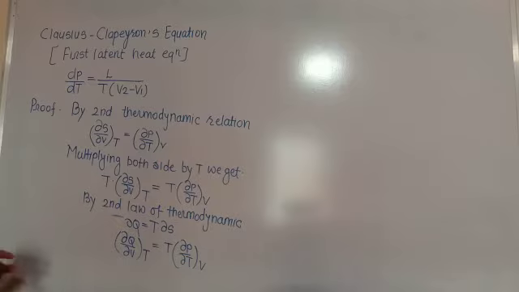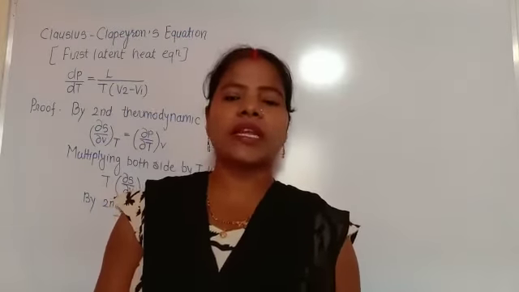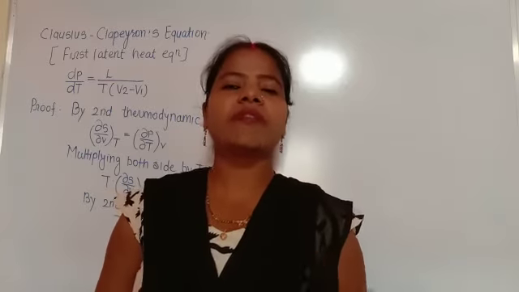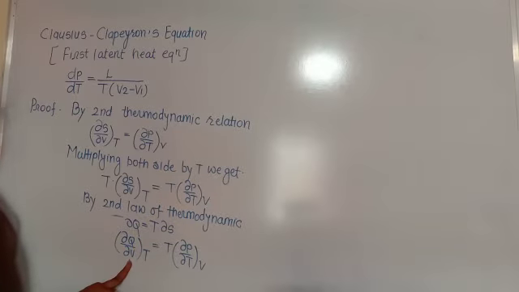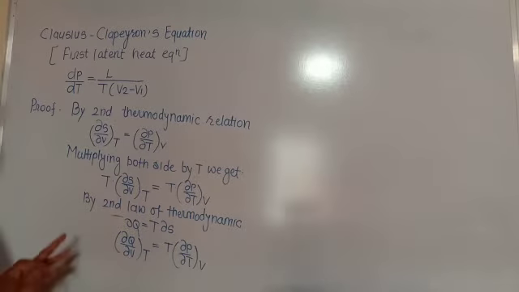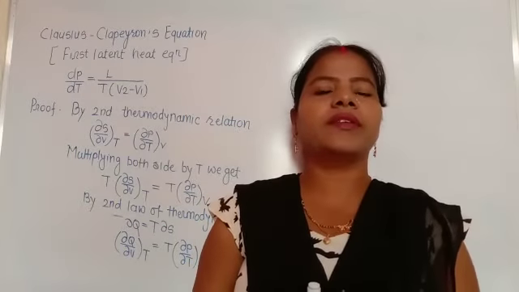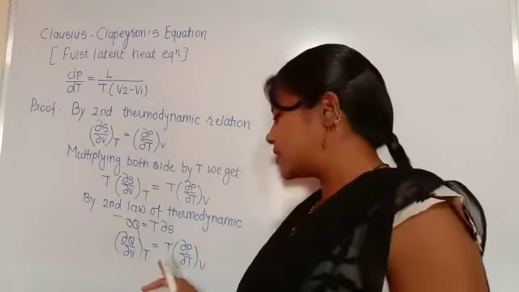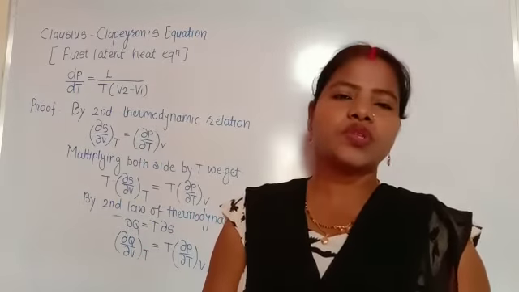We know that in the starting of this topic we were telling that whenever there is a change of state, that is the heat liberated or heat absorbed, there is a change in volume. As there is a change in volume due to heat absorbed or liberated, the heat represents the latent heat used.